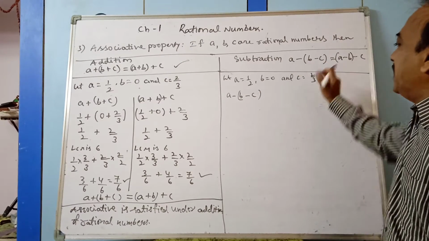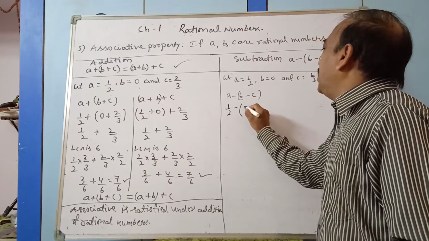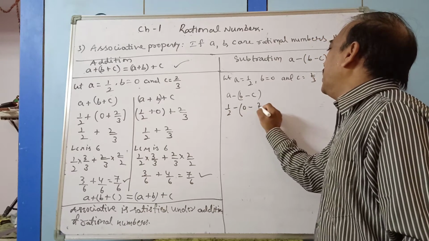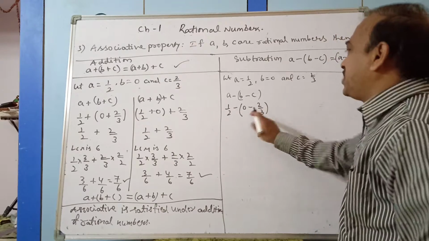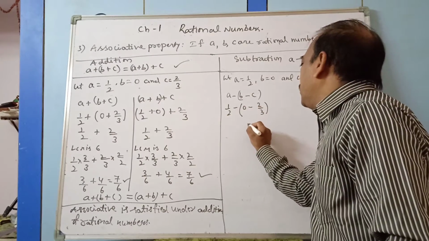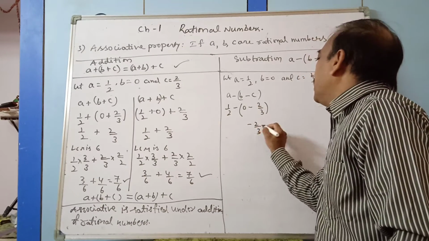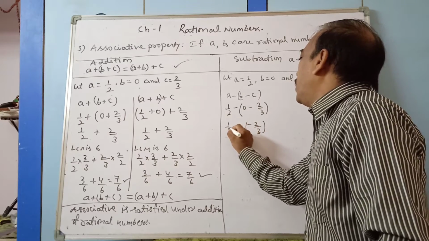A value is 1 by 2 minus (B value 0 minus 2 by 3). We have to simplify first inside the bracket, so 0 minus 2 by 3 is minus 2 by 3 only. Then 1 by 2 minus (minus 2 by 3).